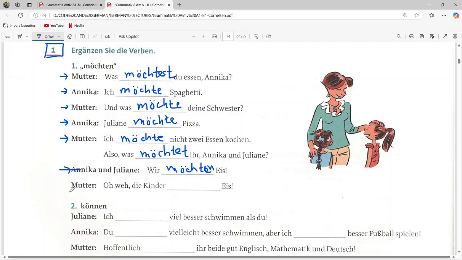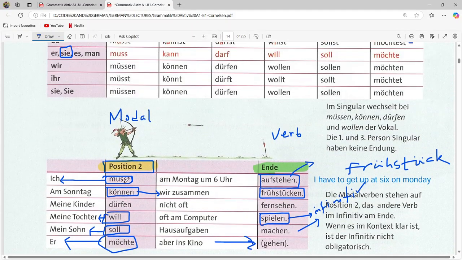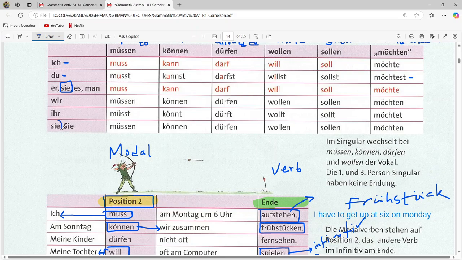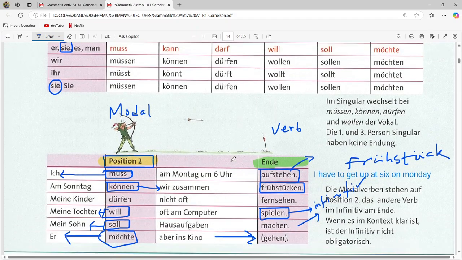Ice means ice cream. And now the mother is saying, oh yeah, die Kinder möchten Eis, the kids want ice cream. So die Kinder is a plural form, and for the plural form the conjugation is möchten.